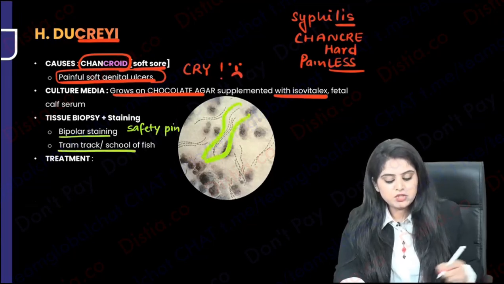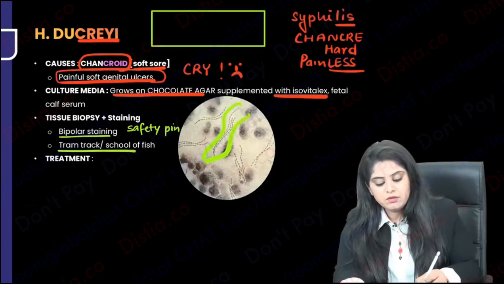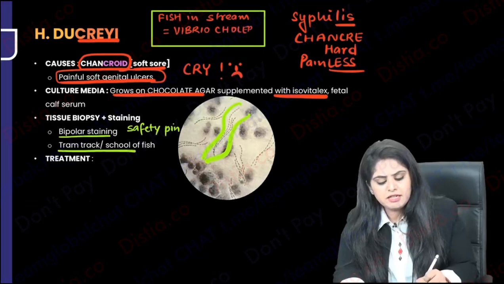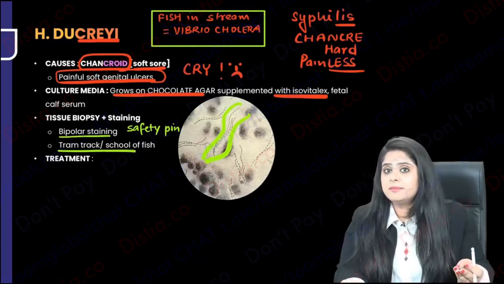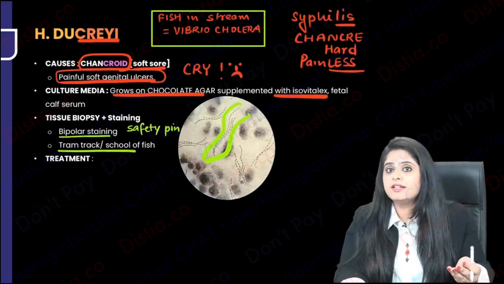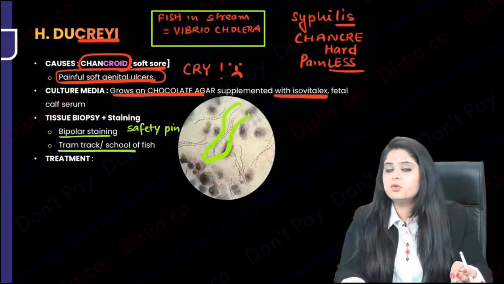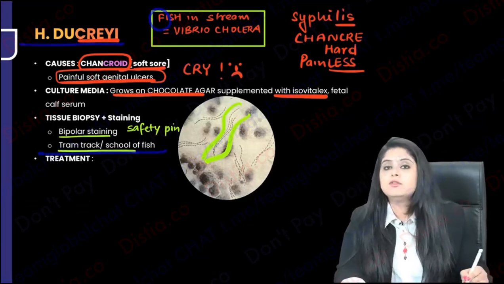Can you see a school of fish? School of fish appearance. I want all of you to make a quick table over here. School of fish appearance is in front of you, but where do you see the fish in stream appearance? Fish in stream appearance was seen in Vibrio cholerae, and now of course this confusion will definitely occur. If you remember, Vibrio cholerae had a rice water stool. What kind of stool was it? It was foul smelling, fishy bad odor, flaky mucus, fatafat meaning sudden onset, and fish in stream. That is how we had learnt it, that Vibrio cholerae is flaky stools with fishy odor, sudden onset, and fish in stream appearance, whereas school of fish appearance is seen in Hemophilus ducreyi.